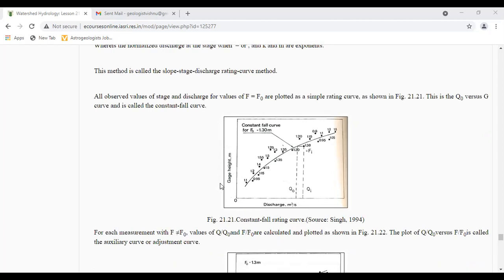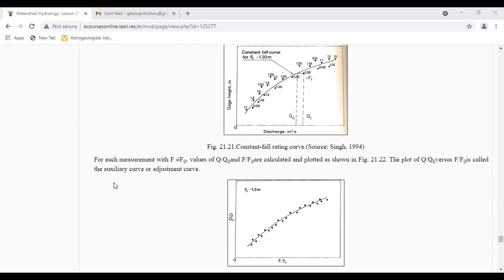What we observe here is the x-axis and y-axis. On the x-axis, we are taking the discharge in meter cube per second, and on the y-axis gauge height in meters. Here, constant fall curve for F naught is equal to 1.30 meter. Here, guys, Q naught and G we observe from the graph.